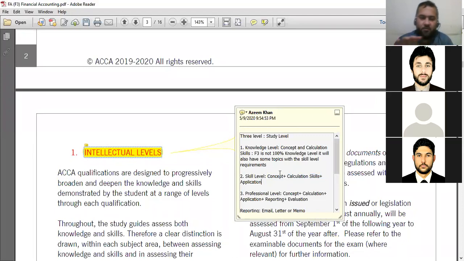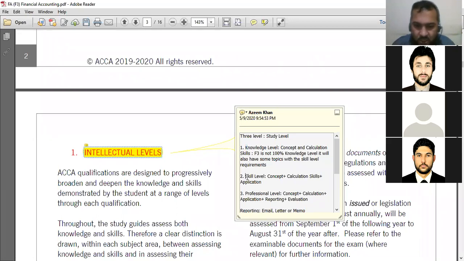So it becomes clear to you now that when you are starting a topic, the first thing you have to do is go to the syllabus, look at the topic, and in front of the topic they will mention something in a bracket: 1, 2, 3, or K, S, or P, the starting alphabet of the word.